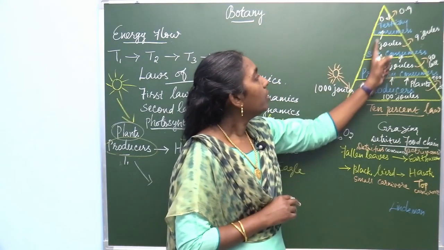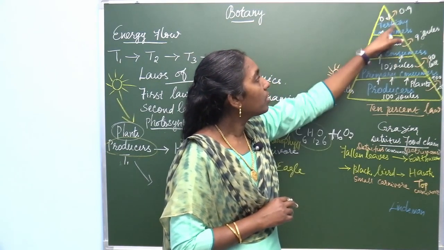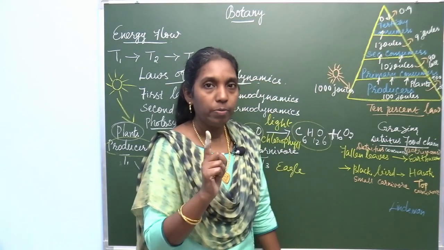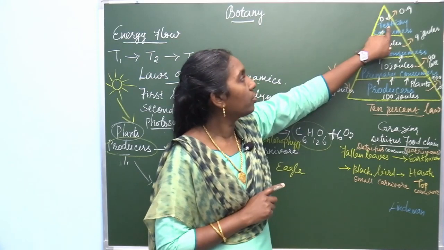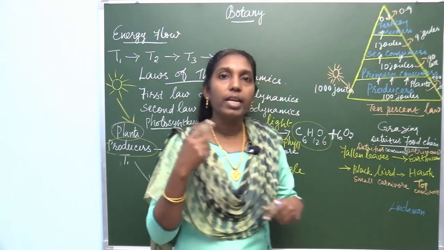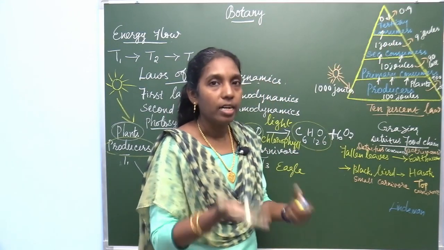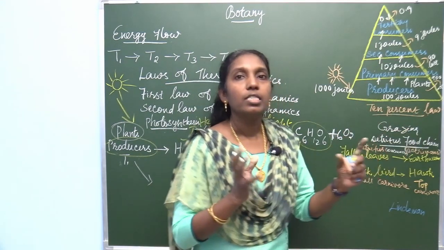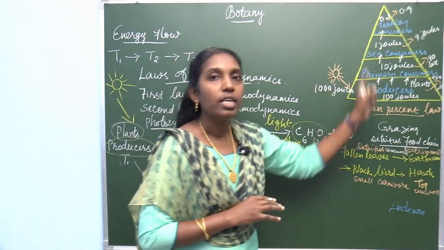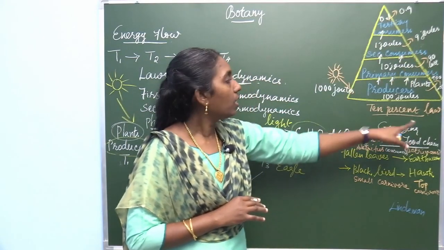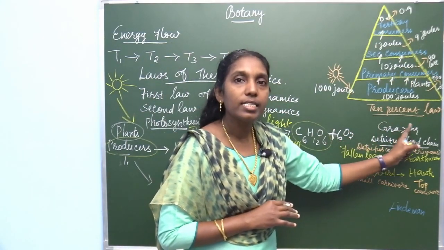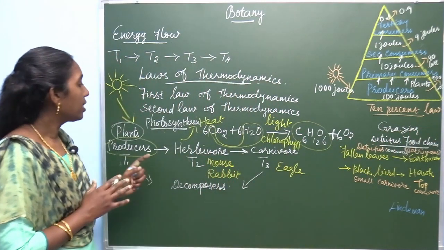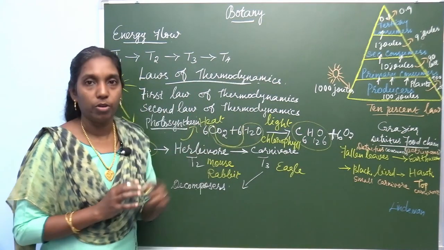Similarly, from the 1 joule of the secondary consumer, the tertiary consumers take this. Here 0.1 joule is stored in the tertiary consumer, and the remaining 0.9 is released in the form of heat. So finally, 10% is stored in each trophic level. Hence it's called the 10% law. So the 10% law is an example of the second law of thermodynamics.